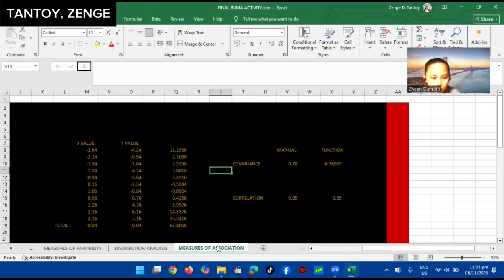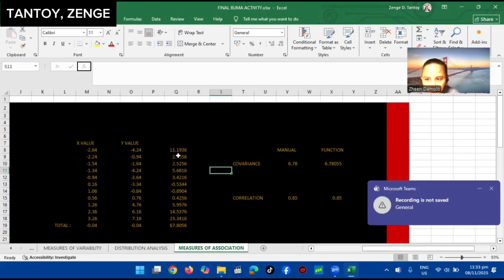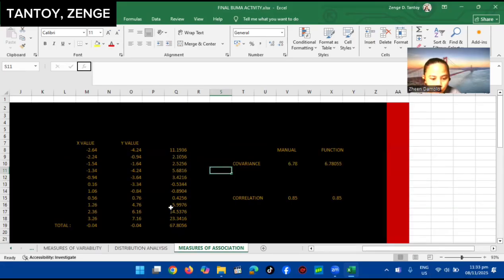Hindi, sa X value, yung data ima-minus mo sa average. Sa Y value naman, para makuha mo yung single export value minus ng average para makuha ang Y value.